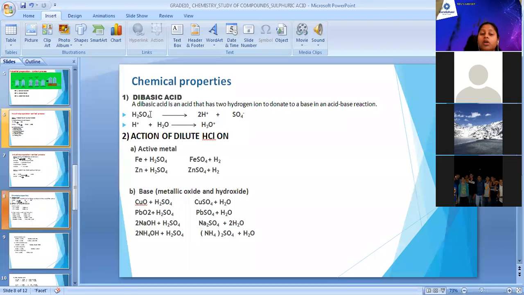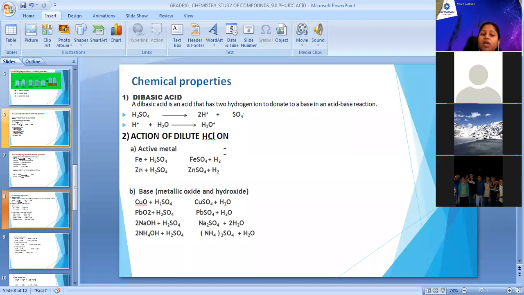Yes. So when we dilute sulfuric acid in water, it produces H+ ions and SO4 2- ions, of which you can observe the reaction. There is a formation of 2 hydrogen ions, 2 H+ ions, in the reaction. As there is a formation of 2 H+ ions, the acid is a dibasic acid. Have you understood the reason why sulfuric acid is dibasic? As it produces 2 positive hydrogen ions in the reaction. These hydrogen ions further react with H2O to produce hydronium ion, to show the acidic property of sulfuric acid.